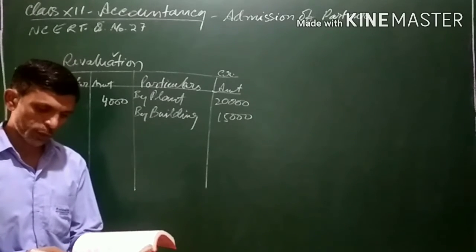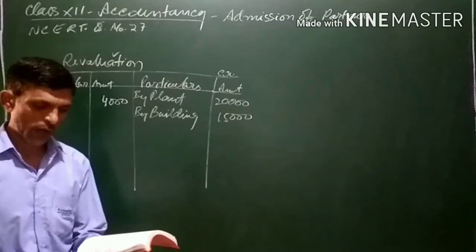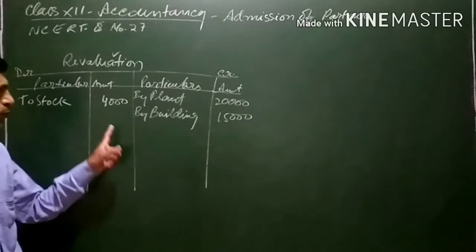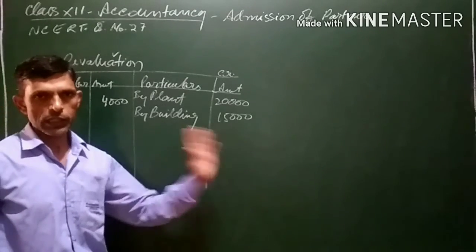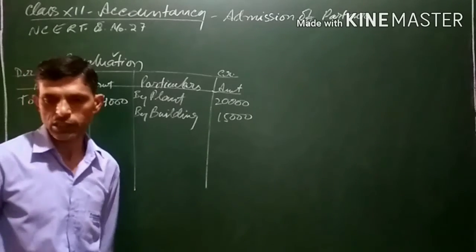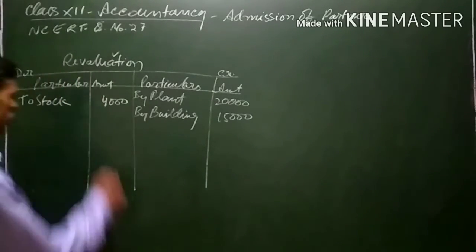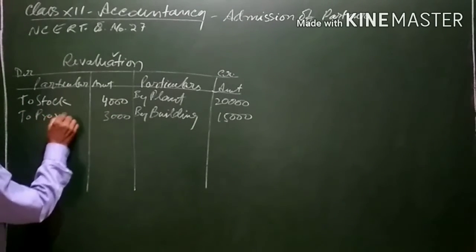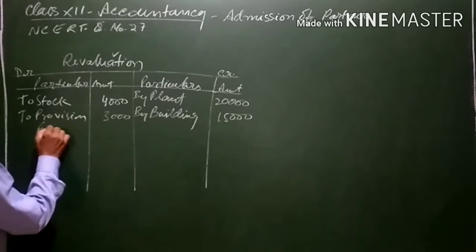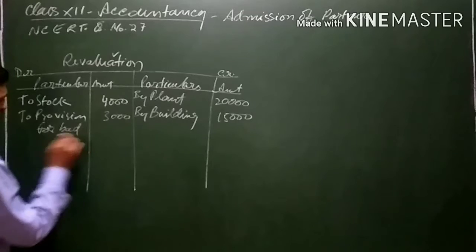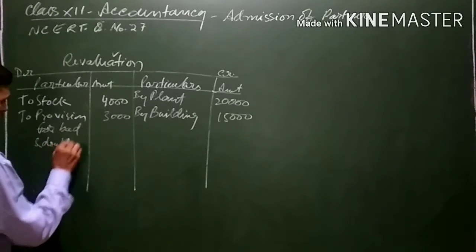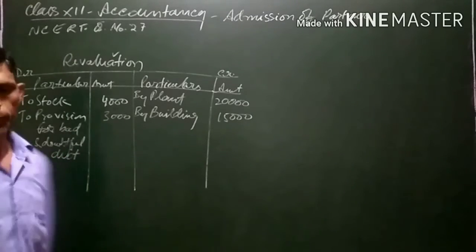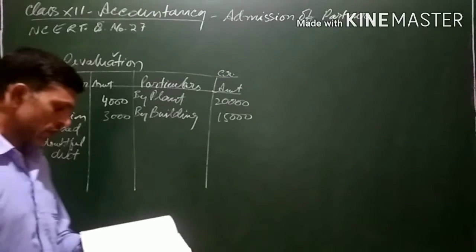Then a provision is to be created for debtors at the rate of 5%. The value of debtors is 60,000. 5% of debtors is to be created as provision for bad debt, and provision is a liability. In case of increase in liability, it is a loss for us again. 5% of 60,000 will be 3,000. So 3,000 provision has to be created for debtors. So we will write provision for bad and doubtful debt, 3,000.